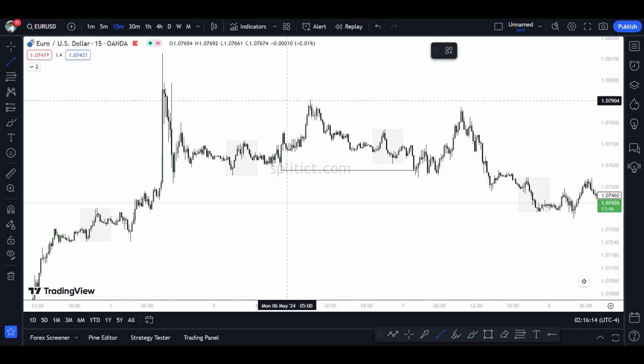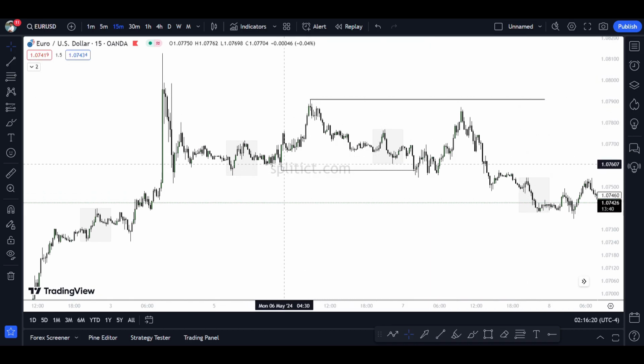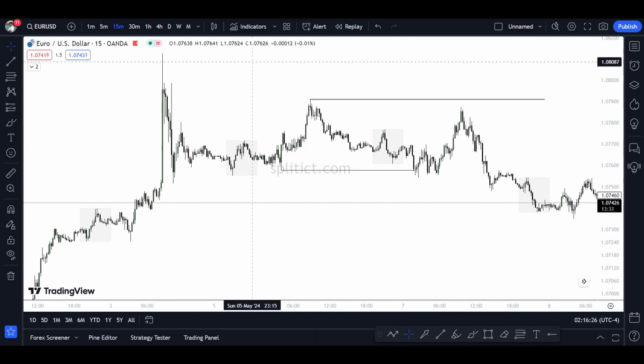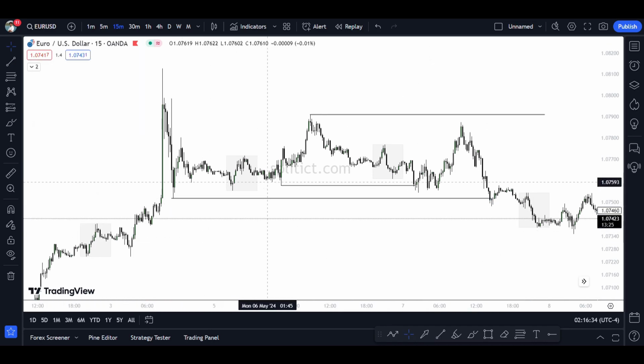Okay? Next, 8:30, so 9 o'clock. This is the highest high in the AM session. And where's the low? The low has already been swept over here, so forget about this. This is the basic internal and external liquidity zones. I personally marked this as an external because, obviously, I go with the 15-minute. So you can actually go with that as well.